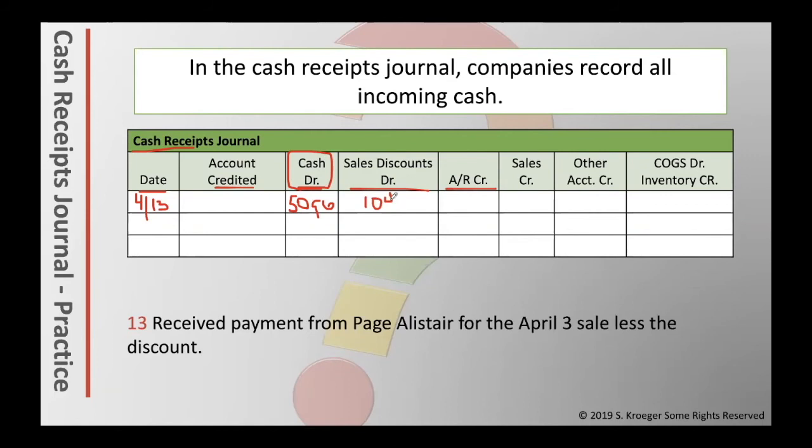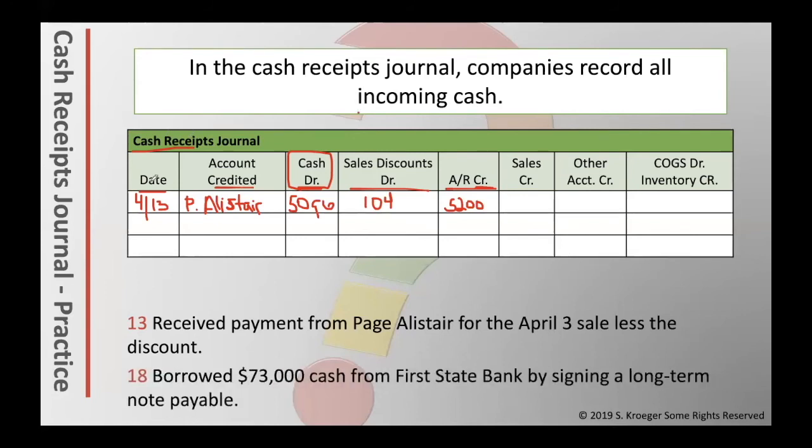And accounts receivable, we had done a credit of $5,200. Like I said, we're not using all the columns, only the ones that make sense for this transaction. The amounts and the accounts do match with what the journal entry should have been. We're not making up new entries here. It really needs to match. The account credited over here would be the name of the person. In this case, it would be Paige Alistair.